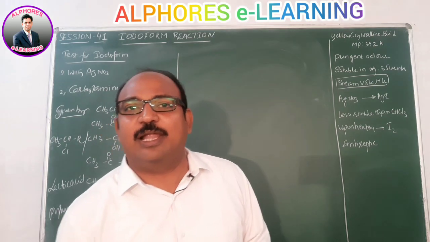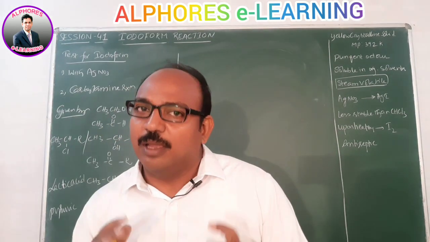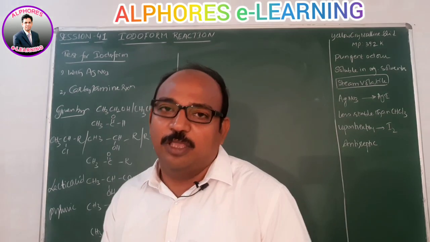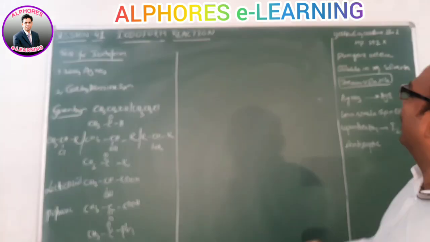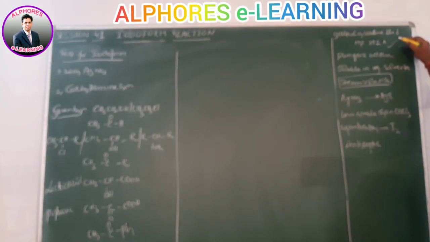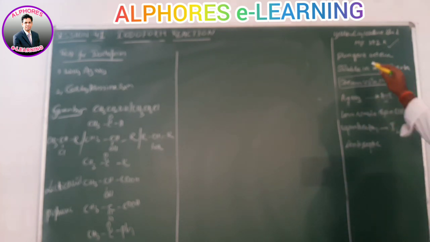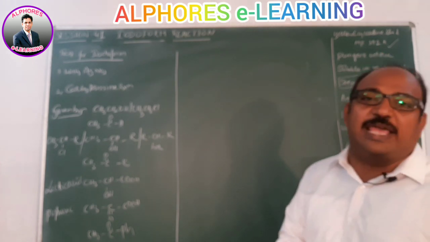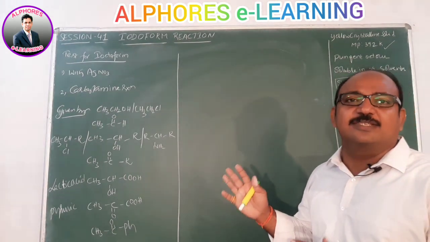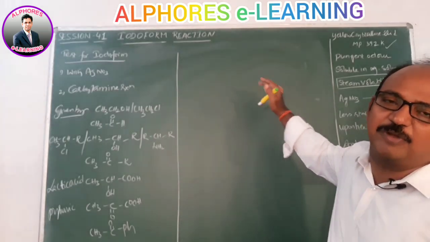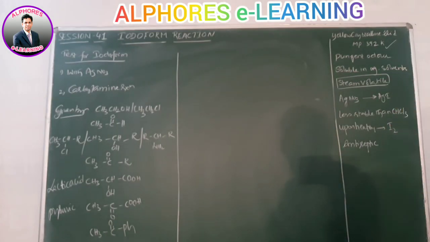In the beginning of the previous session we learned that chloroform and bromoform are colorless liquids, whereas iodoform is a yellow crystalline solid whose melting point is 392 Kelvin, which means 392 minus 273, that is 119 degrees Celsius, and it has a pungent odor. It is soluble in organic solvents like alcohol and carbon tetrachloride, but insoluble in water. As per the like dissolves like principle, it is non-polar, so preferably soluble in non-polar or organic solvents.